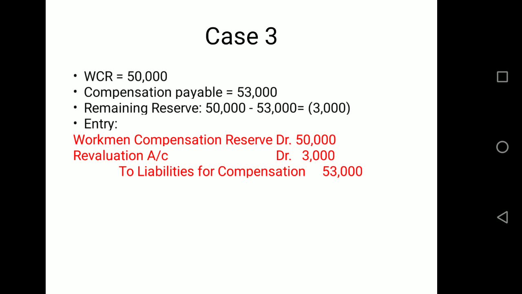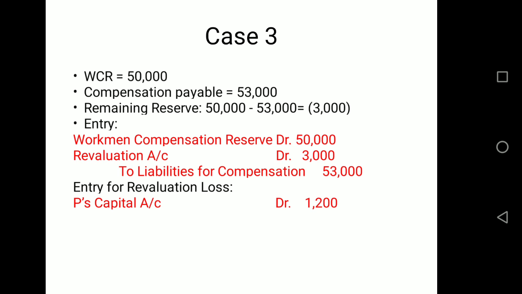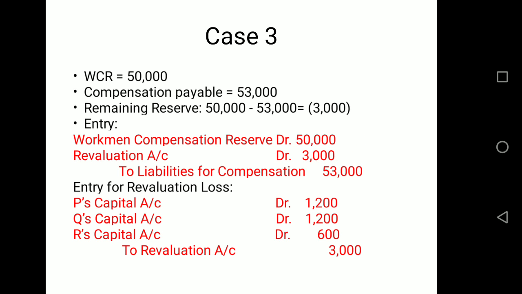Now in this case also we have again 3,000 amount in our revaluation account, so this is to be closed and that loss is to be charged to partners in their old profit sharing ratio. So we have to debit the partners P, Q and R in the ratio 2:2:1 with the amount 3,000, as the 3,000 revaluation loss is to be covered. So your journal entry will be: P, Q and R are to be debited with 1,200, 1,200 and 600, and revaluation account is to be credited with rupees 3,000, and this way revaluation account is closed.